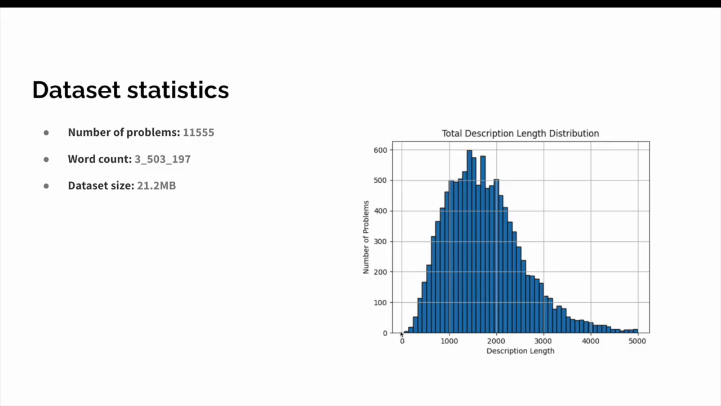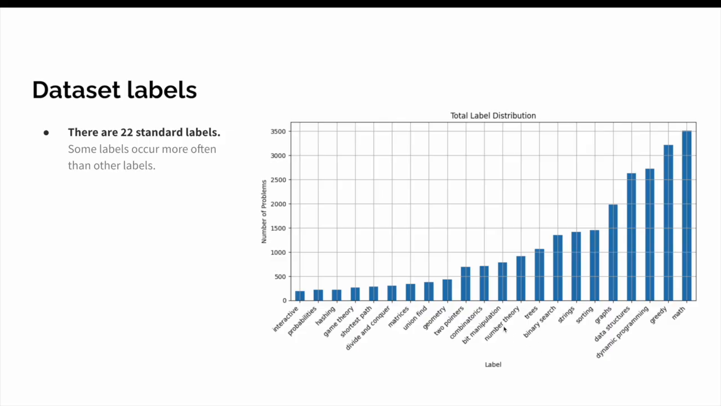This is the description length distribution across all of the problems, and most of the problems have less than 3,000 characters. This is the number of problems per label, and you can see that our dataset is very imbalanced.